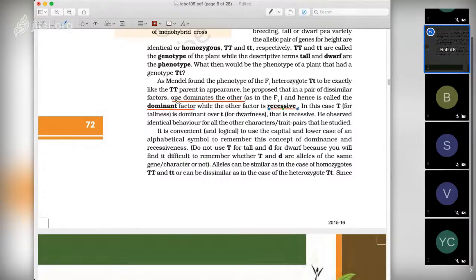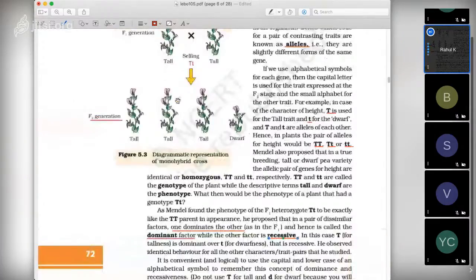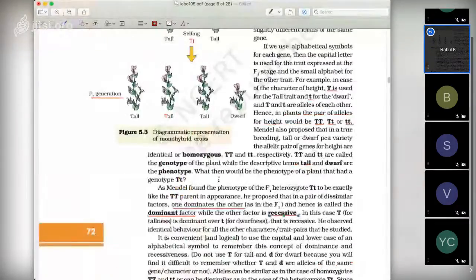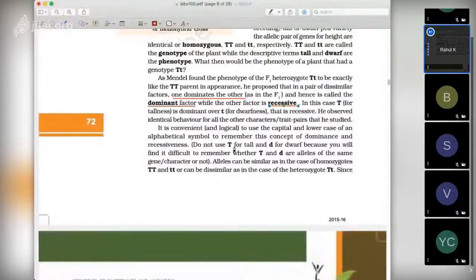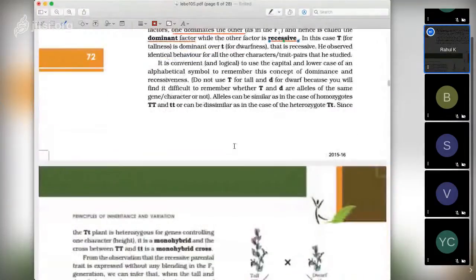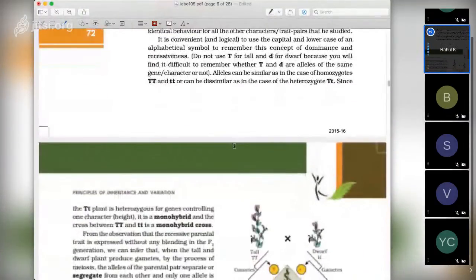So here this is tall and this is dwarf, and these both are tall. In the next generation we get dwarf. So recessive usually skips one generation. The one which is the same as the parent, looking like the parent, is the dominant factor. From here we get the law of dominance. And here we have discussed the monohybrid cross.